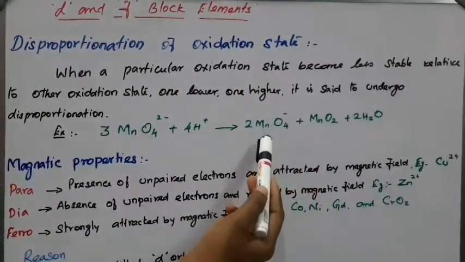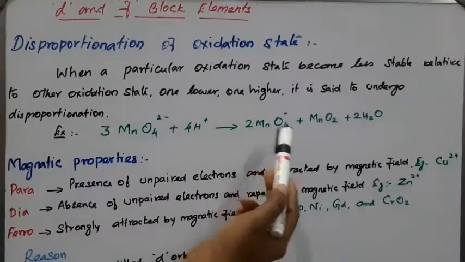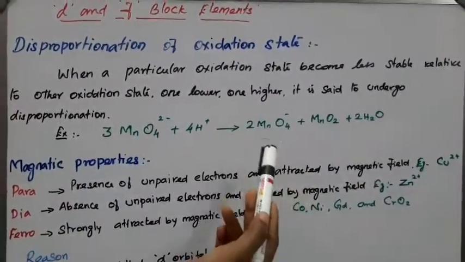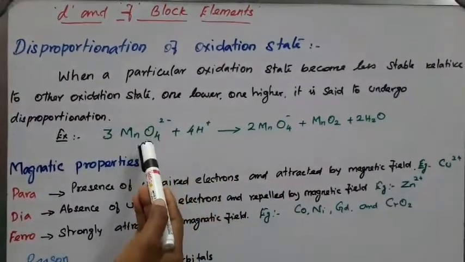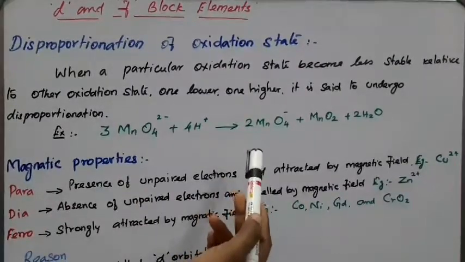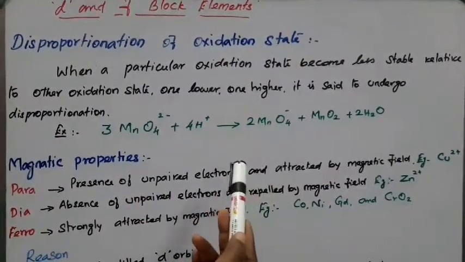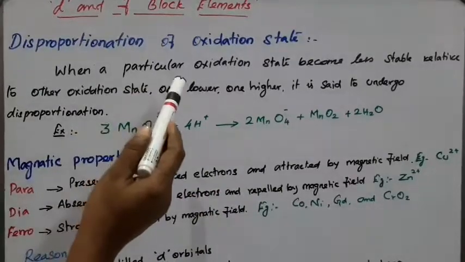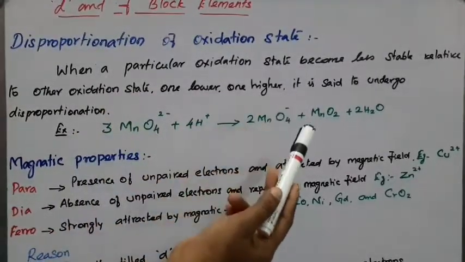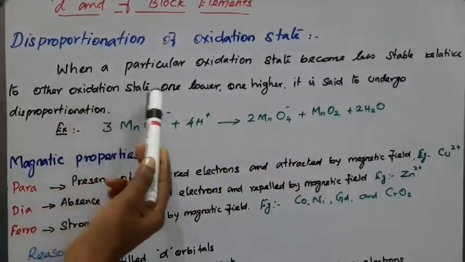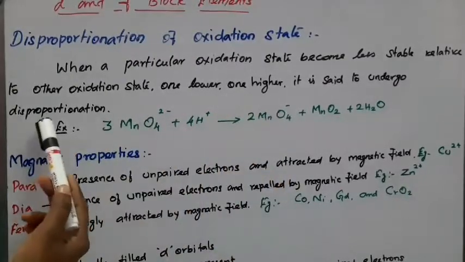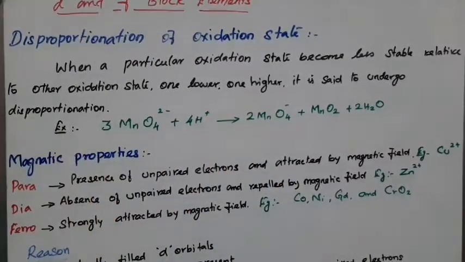These products have a lower oxidation state and a higher oxidation state compared to the parent compound, and they attain a stable oxidation state. So a disproportionation reaction means a particular oxidation state becomes less stable relative to other oxidation states, one lower and one higher, and is said to undergo a disproportionation reaction.